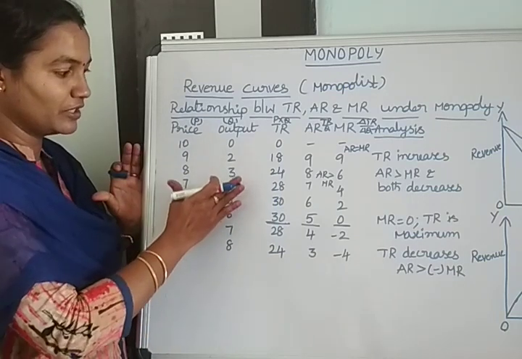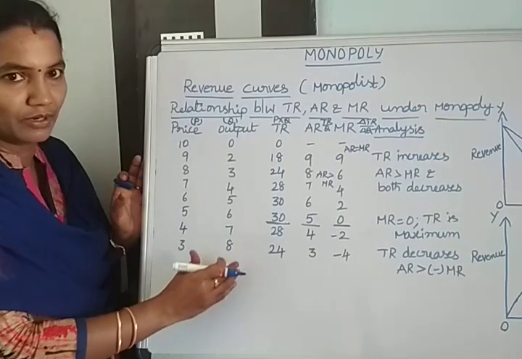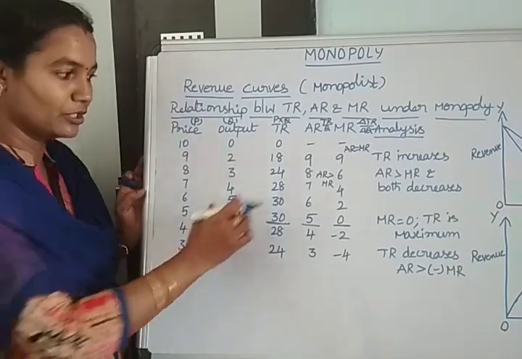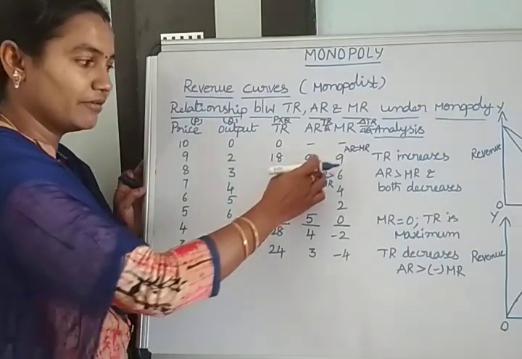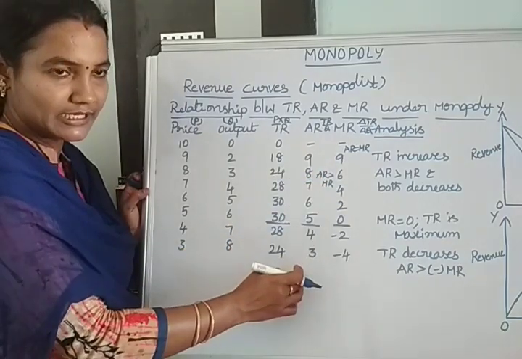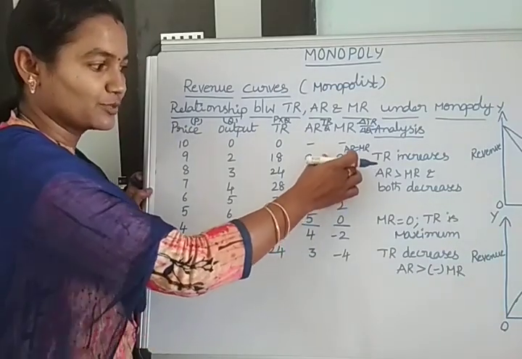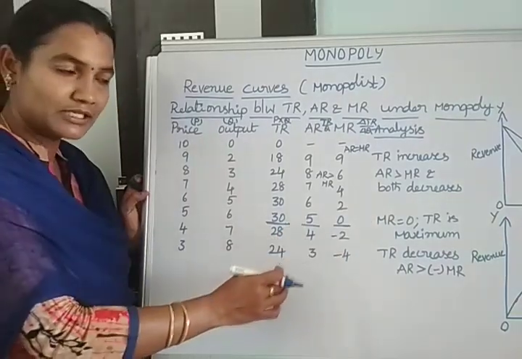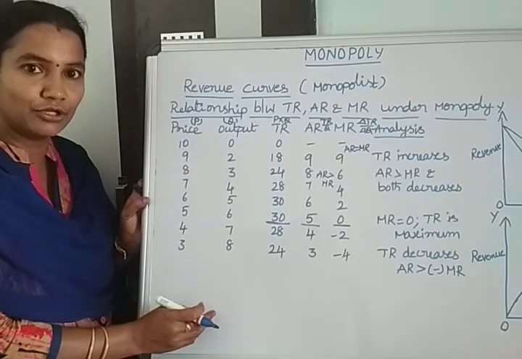If the production of output increases, meaning the producer is ready to sell more quantity of output, then he decreases the price of the commodity. Then total revenue increases, but the increasing rate diminishes. Average revenue is more from the start, and after that it continuously decreases. Marginal revenue, the additional revenue, is also more from the start. After that it continuously decreases, then at one level it becomes 0, then it reaches negative values.